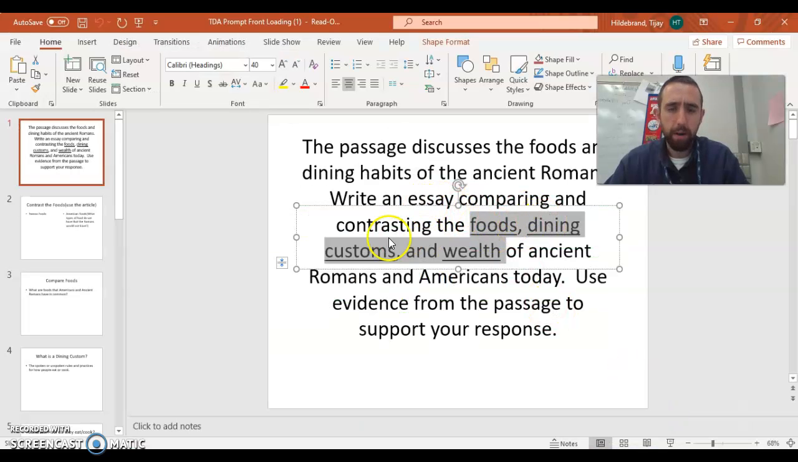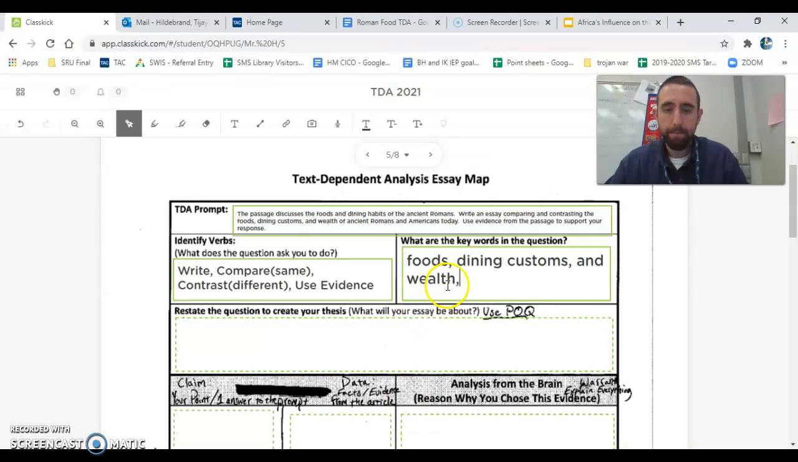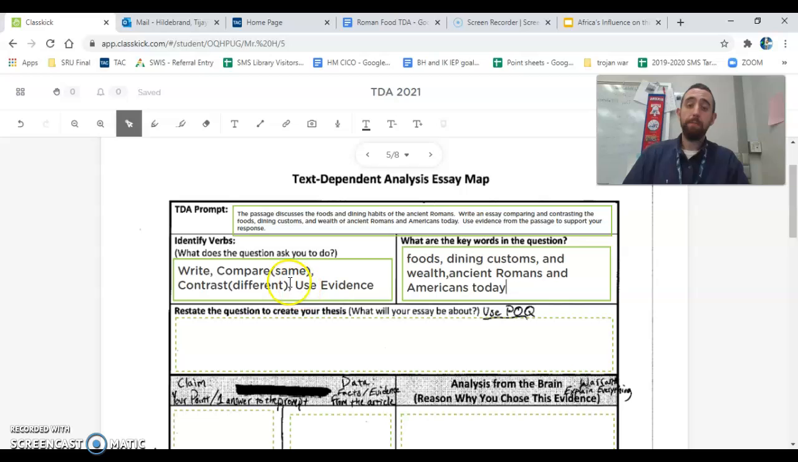So it says write an essay comparing and contrasting the foods, dining customs, and wealth of ancient Romans and Americans today. So we know we're going to have to talk about Romans and Americans. So let's Control C to copy that. And Control V. We'll make it just a little bit smaller. Perfect. All right, so now we have the verbs, what it's asking us to do, and now we have the key words, what it's asking us to talk about. So then we get to restate the question or restate the prompt to create our thesis.